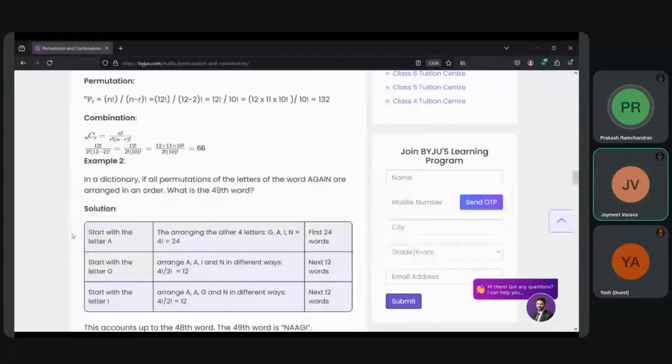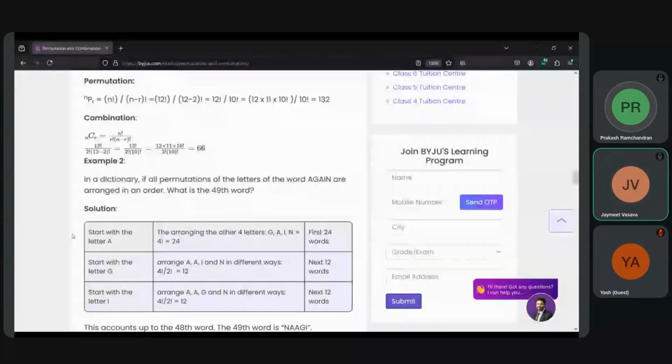First we have to arrange the word AGAIN in alphabetical order. So it becomes double A, G, I, N, and then when we calculate the permutations for single letters, for A we calculate 4 factorial divided by 1 factorial, 4 factorial out of 5, because we are calculating for A, and the first A is there, so that's why 1 factorial, which will be equal to 24.